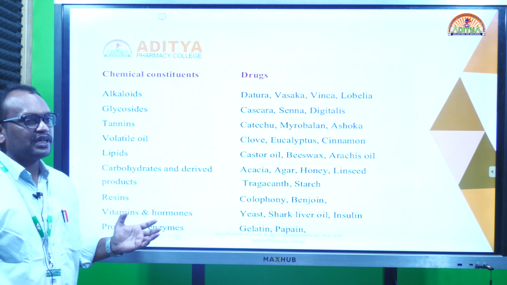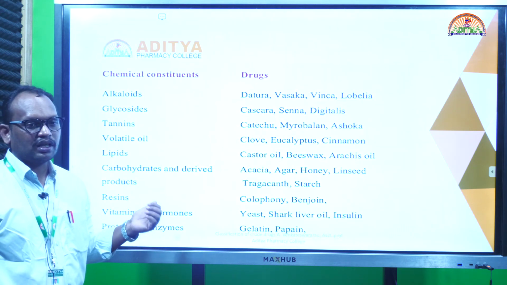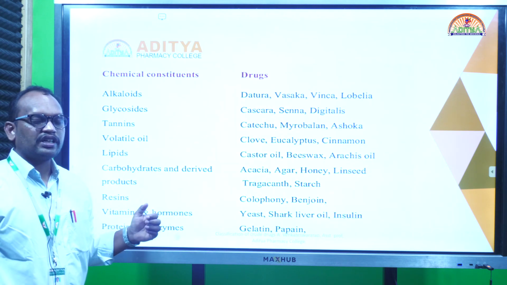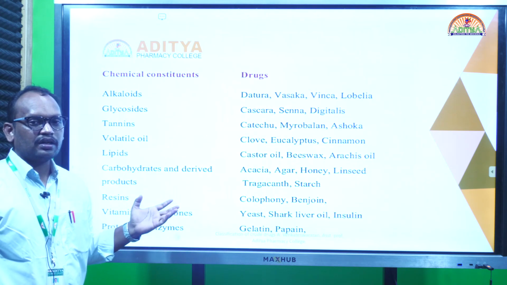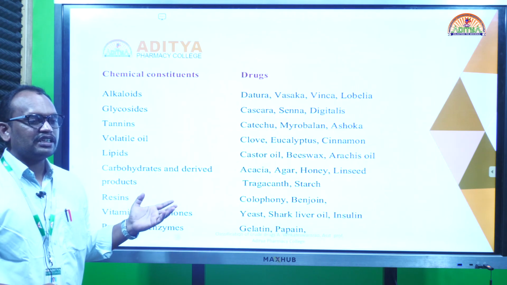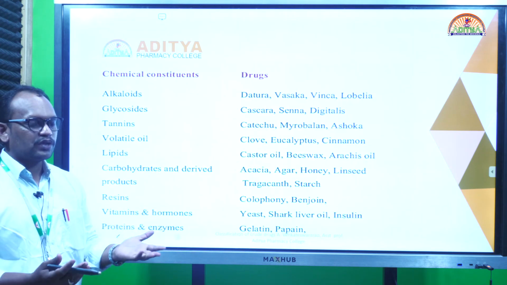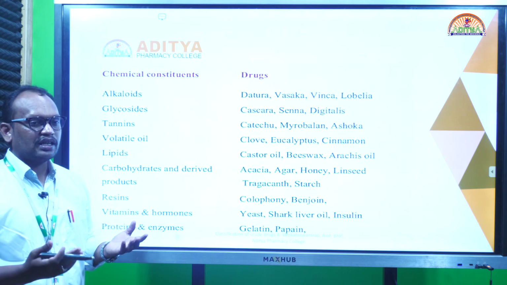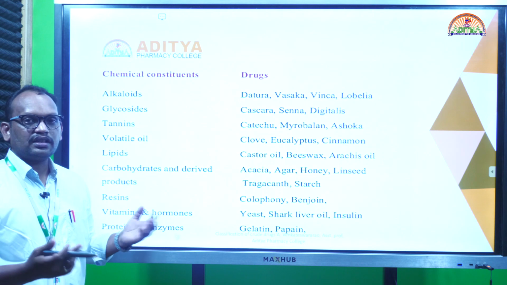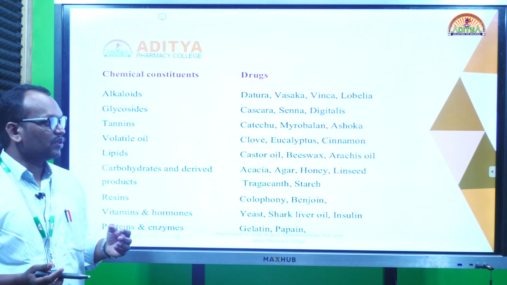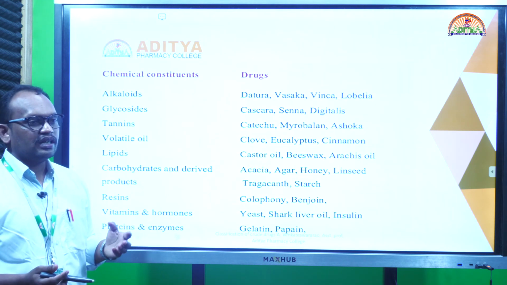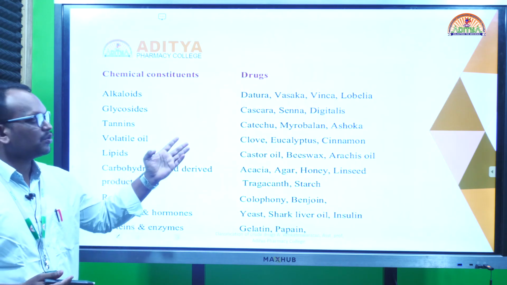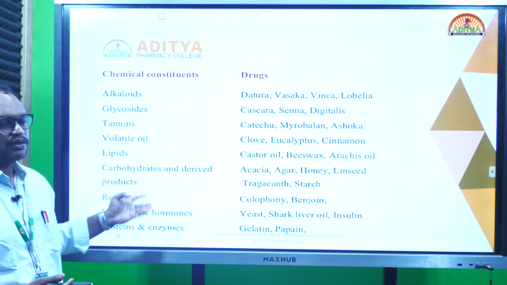We have to know the exact chemical nature of the particular drug, then only can we classify by using chemical classification. Suppose we don't know the chemical nature of that drug, we can simply classify by morphology, because we know the morphological characters by seeing the drug itself: the color, shape, odor, or whether it is an organized drug or unorganized drug. So morphological classification applies when we don't know the chemical nature of the drug. When we know the chemical nature, we can group in such an order like alkaloids, glycosides, tannins, like that.